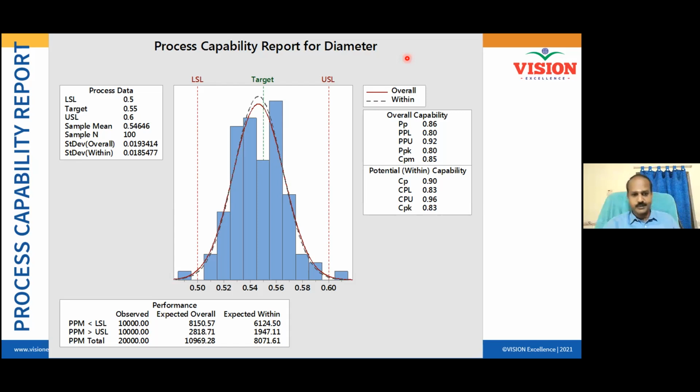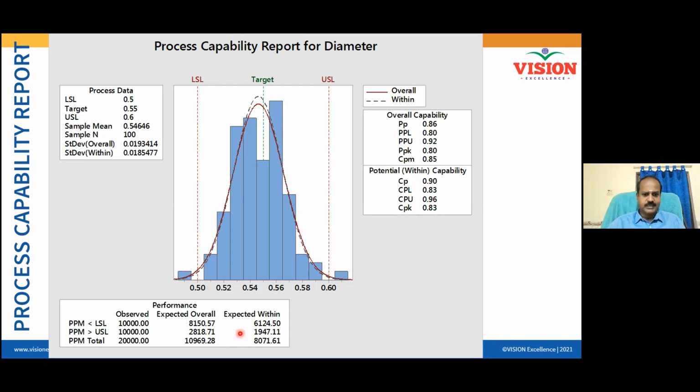I will explain, right? You can wait for it. So everything is here. You need to read. Since Ppk was not taught to you, you don't need to worry about it right now. Let us worry only about the dotted line. What is dotted line? This thing. That is your within capability. Within capability is nothing but your Cpk. Let us not worry about Ppk. And everything is written here because these are all connected.